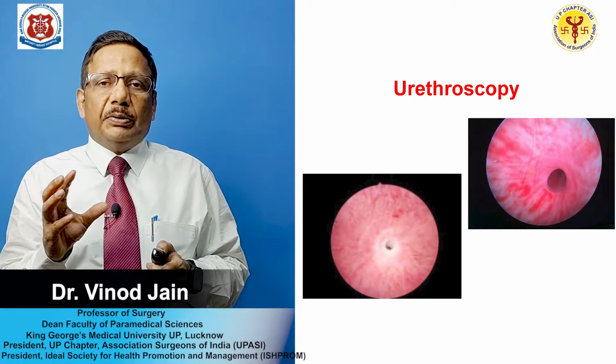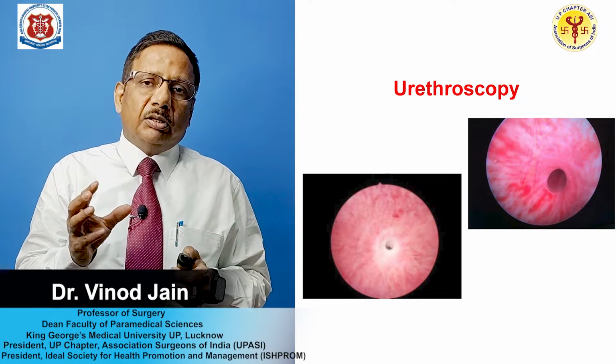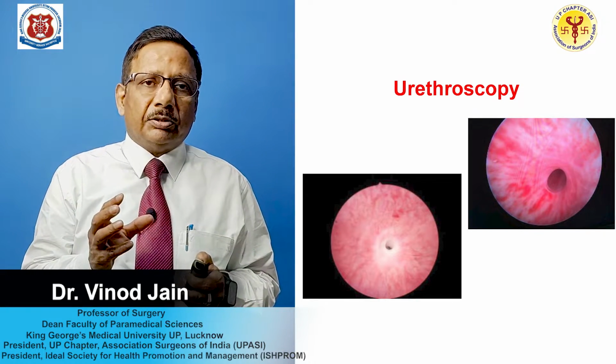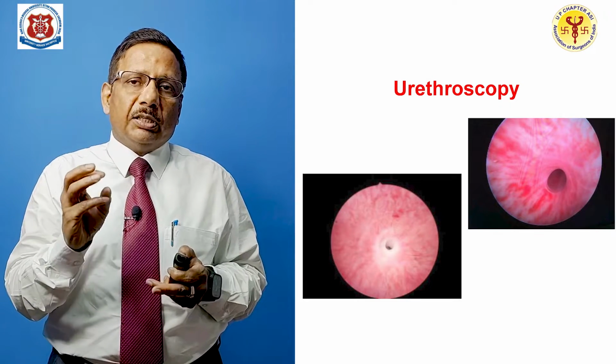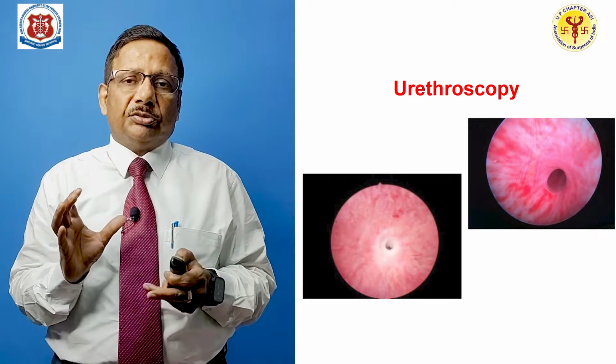This is urethroscopy, whether you are doing it through a flexible or the pediatric cystoscope, and as you pass through the urethra from the meatus, you can find the narrowed stricture.